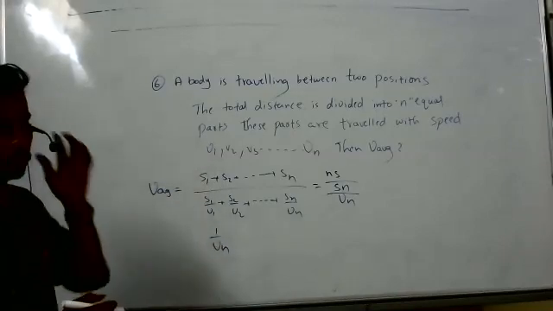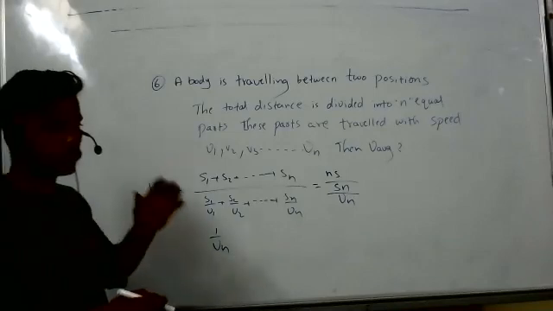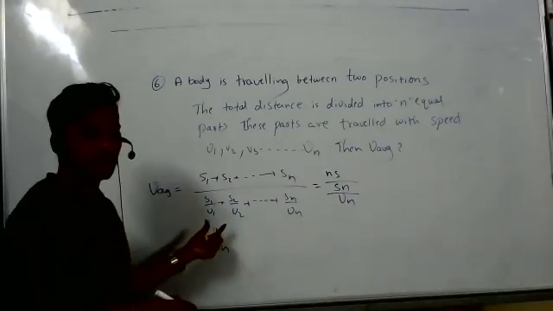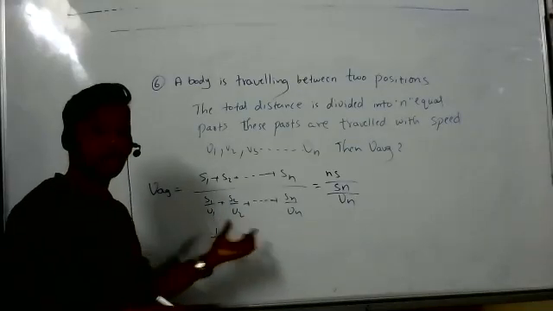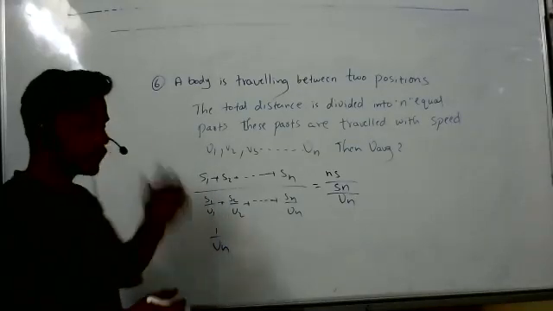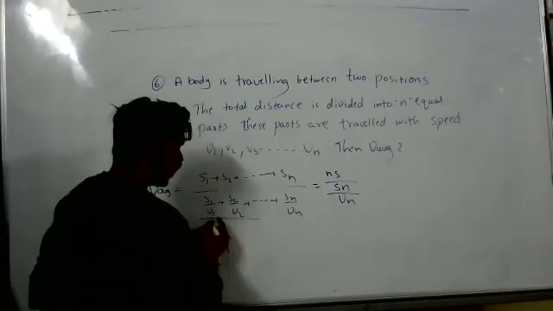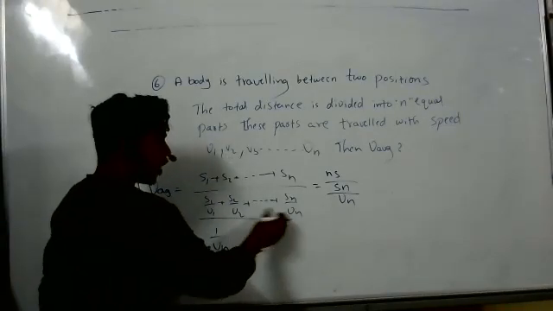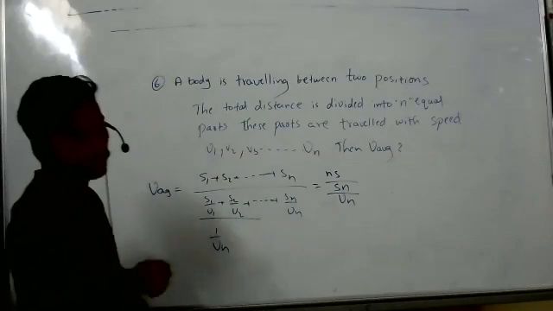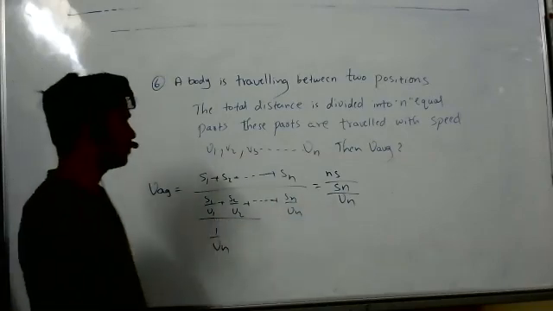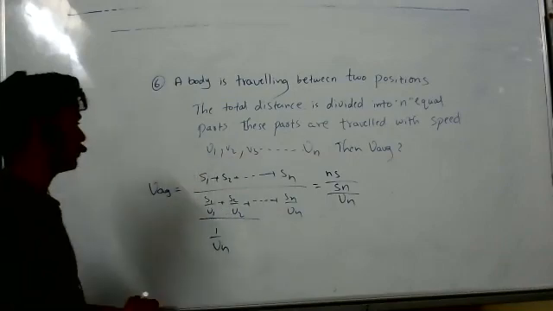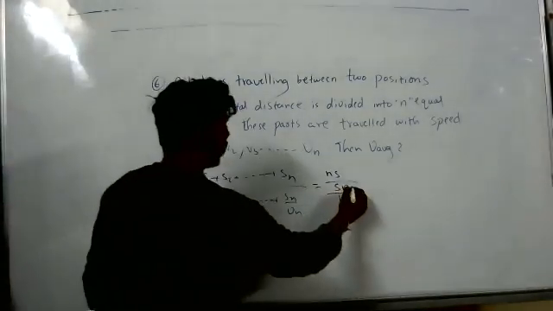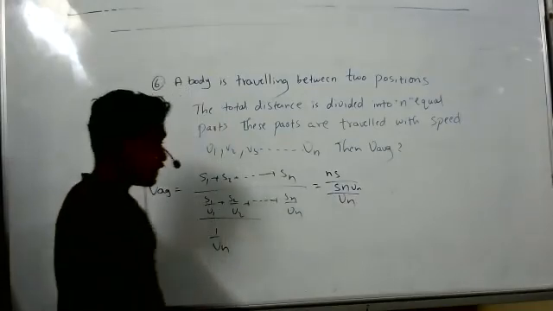Sir, I didn't understand. Sir, like N by the denominator part, sigma 1 by Vn. The denominator is V1, V2, V3 and so on up to Vn, right? Sir, explain the whole thing, sir. How much will it come? How did you get Sn? You'll get S1, V2, something like that, right? Will we not get LCM? No, it will get cancelled again.